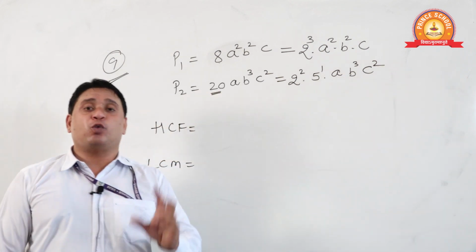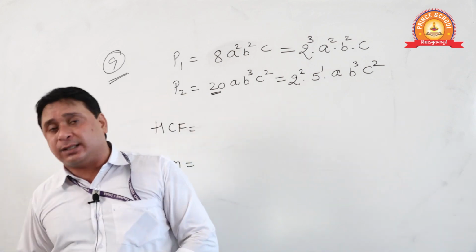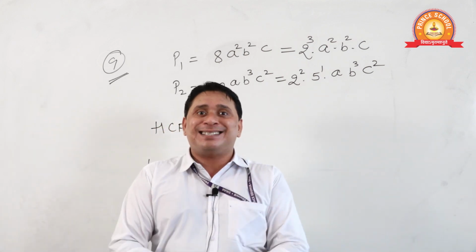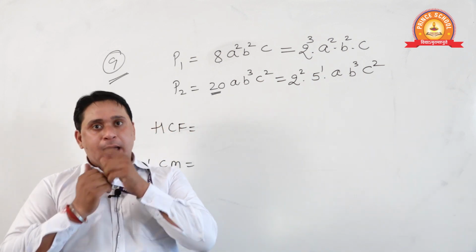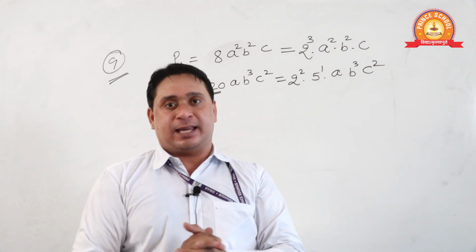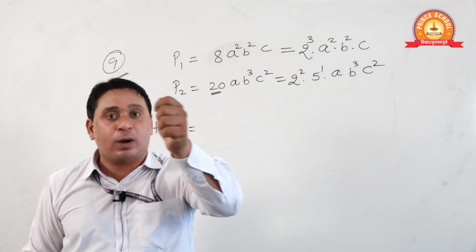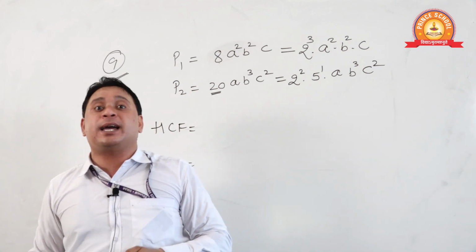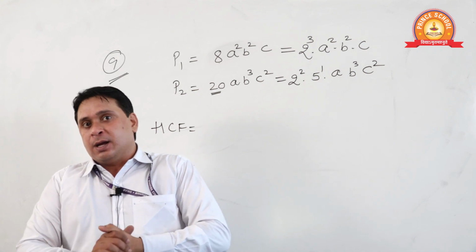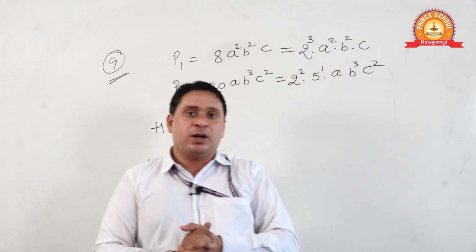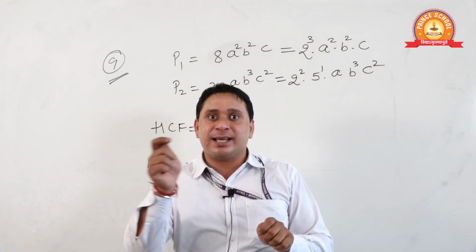Now see students, what is HCF? HCF is something that divides, and LCM is something that gets divided. Now, will the one that divides be smaller or bigger? Can 4 divide 8? Yes, because 4 is less than 8.